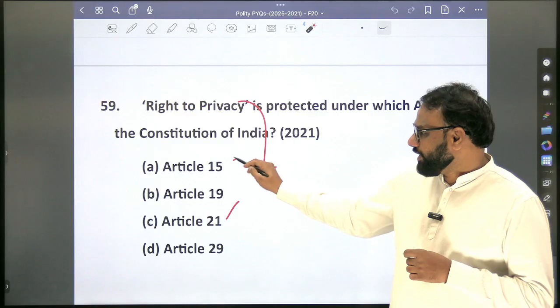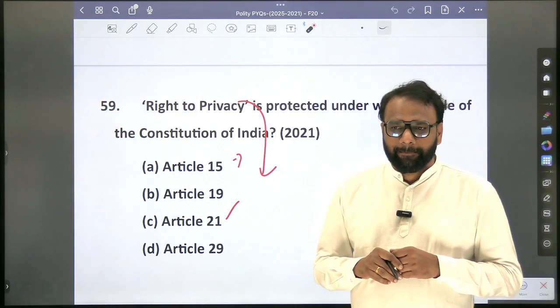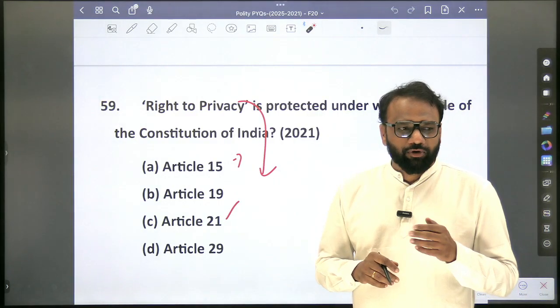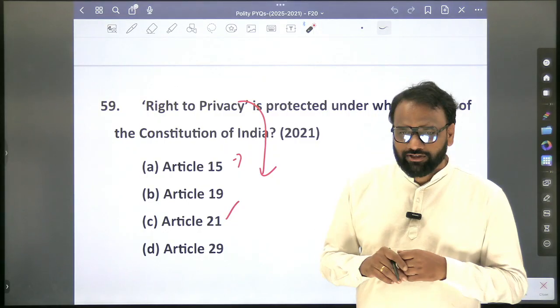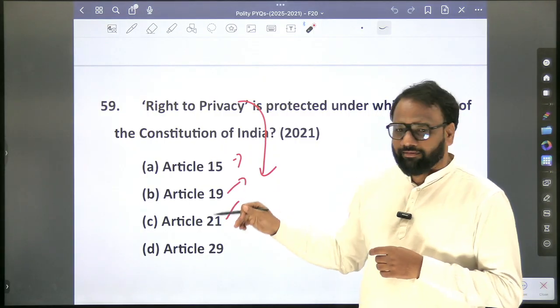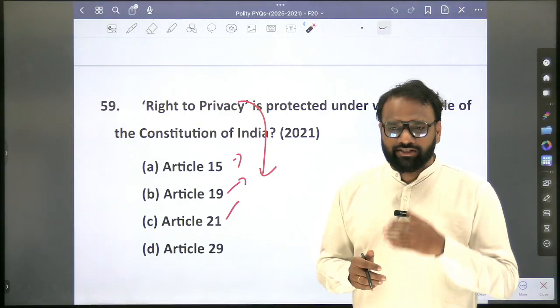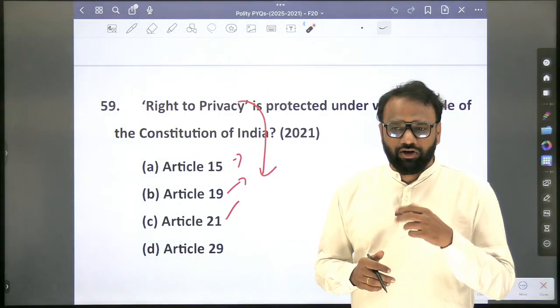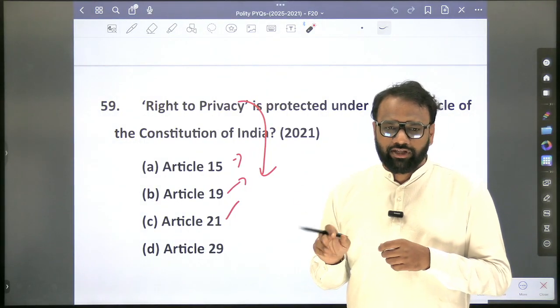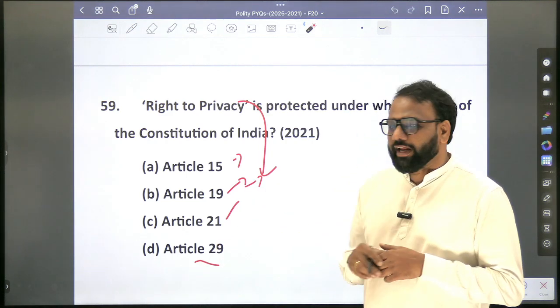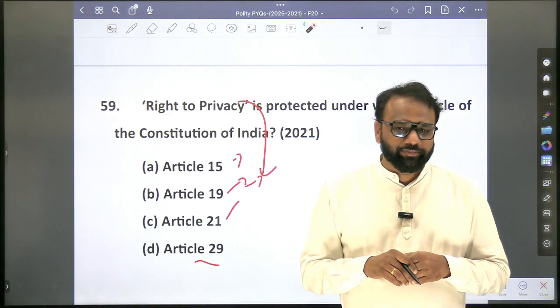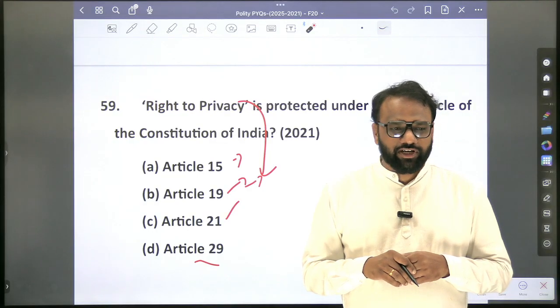Article number 15 deals with prohibition of discrimination on grounds of race, religion, caste, sex or place of birth. Article number 19, freedom of speech and expression, and the 6 sub-rights you will recall, and also the limitations. They are not absolute. So what are the limitations that we will prepare? Article number 29, cultural and educational rights. 29, 30.